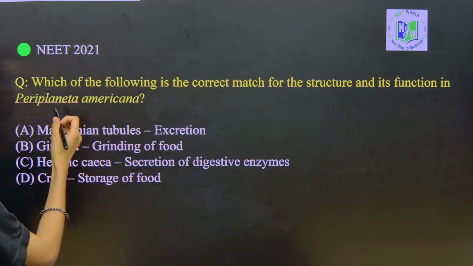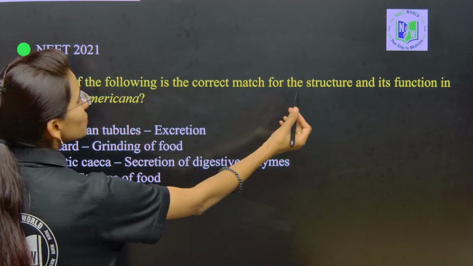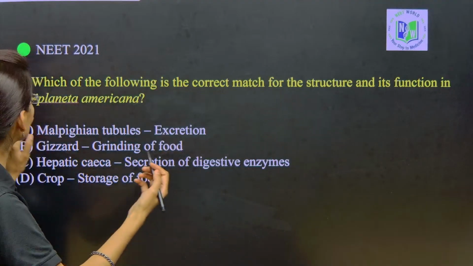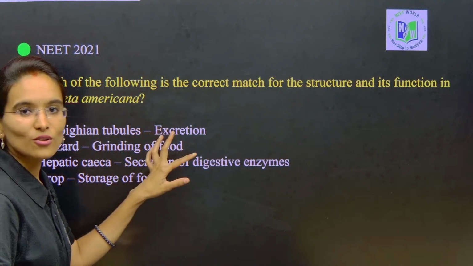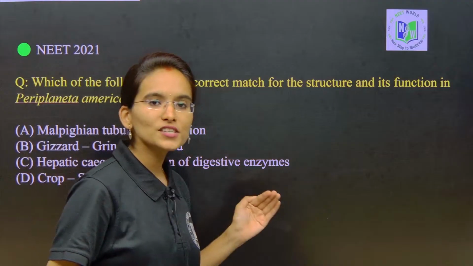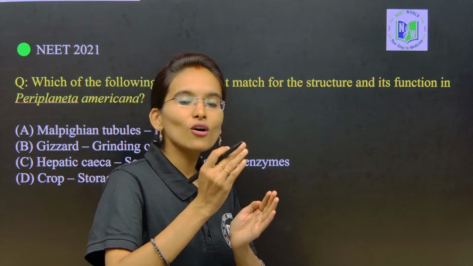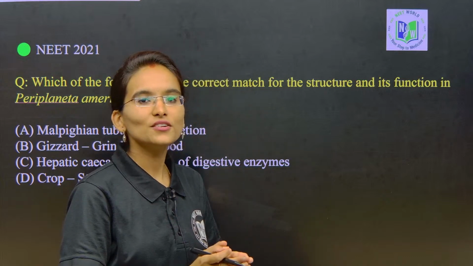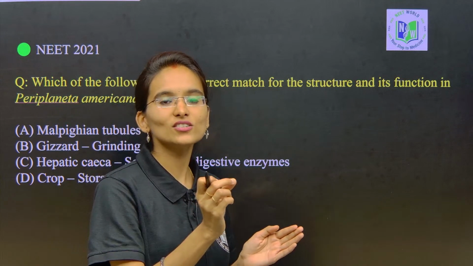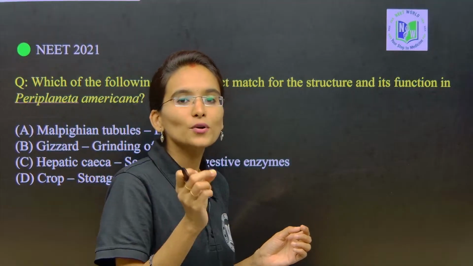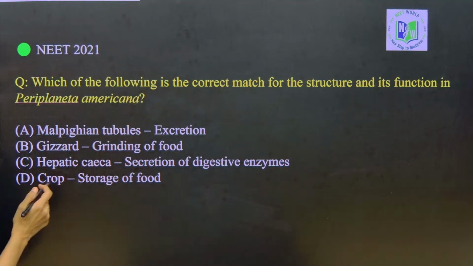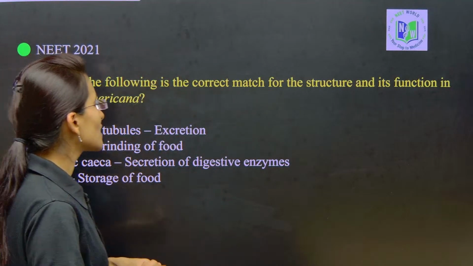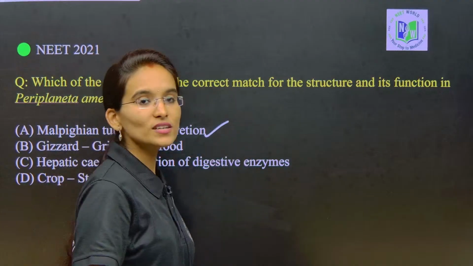Which of the following is the correct match for the structure and its function in Periplaneta americana? Here they have mentioned a few structures and their functions, and you need to identify which structure performs the right function. First look into the options.